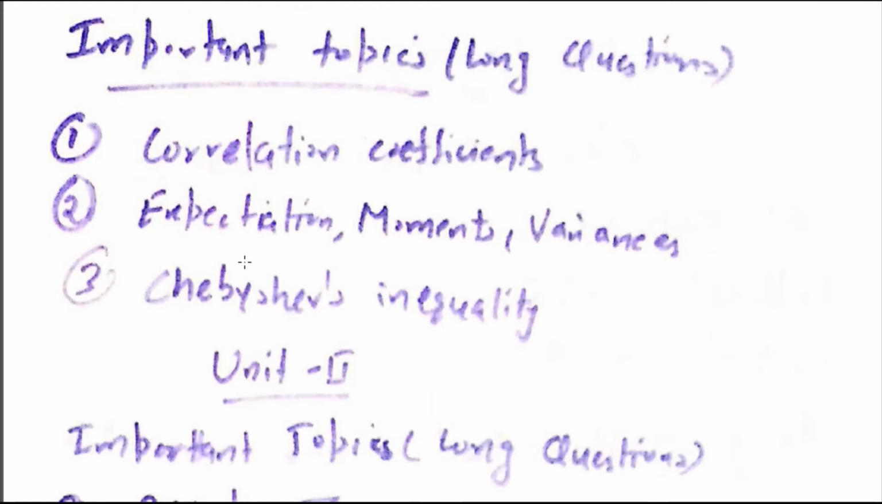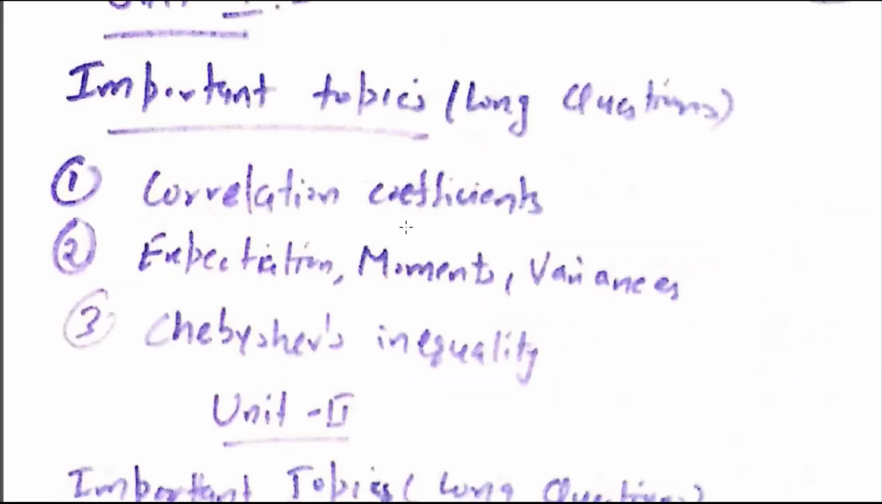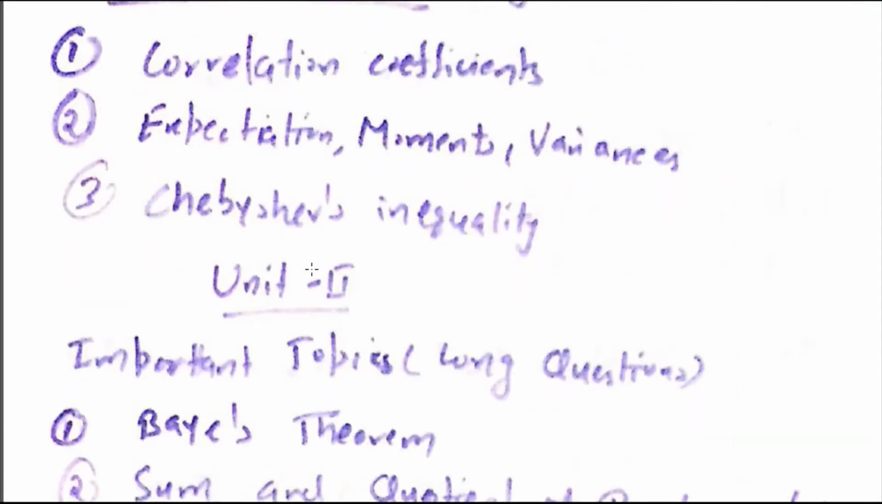Second topic is mainly related with random variables, and the topic is expectation, moments and variances. Obviously one question will definitely be asked from expectation, moments and variance, because in unit 1 the main topic is related with the random variable, its expectation, its moments, its variances, probability density function and the distribution functions. And the third topic is Chebyshev's inequality. From this topic in the exam they can ask a long question or a short question as well. So in unit 1 these three topics are the most important topics.